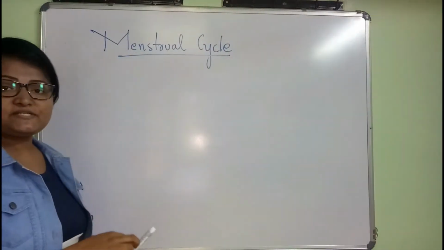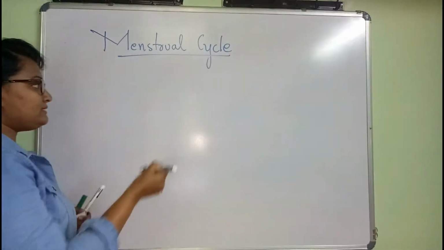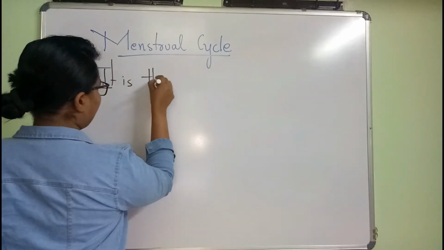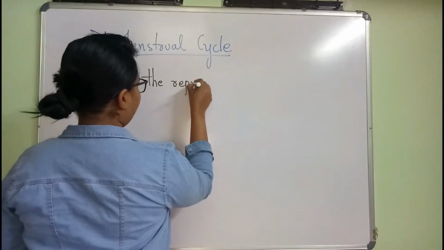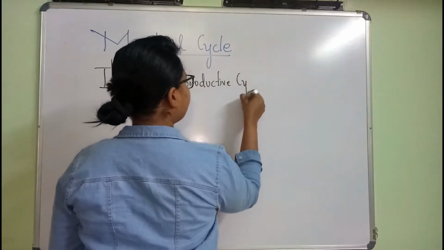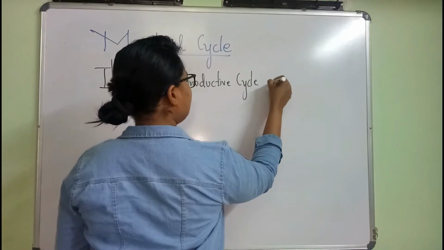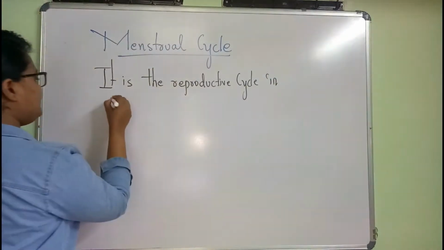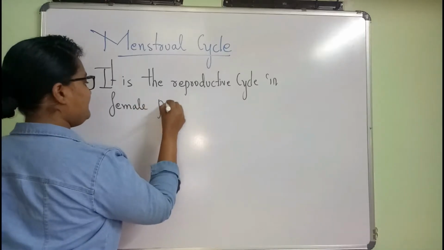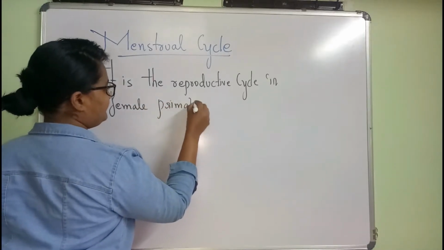So what is menstrual cycle? It is the reproductive cycle in female primates.